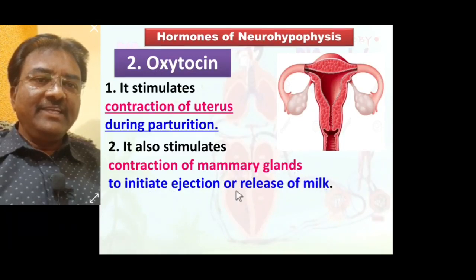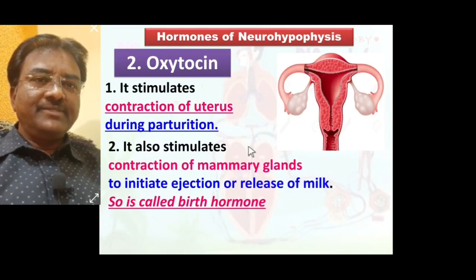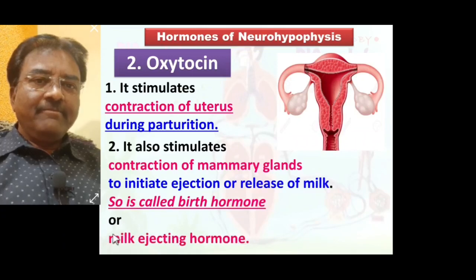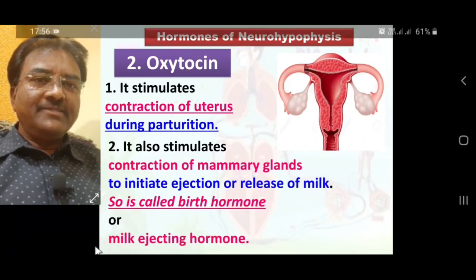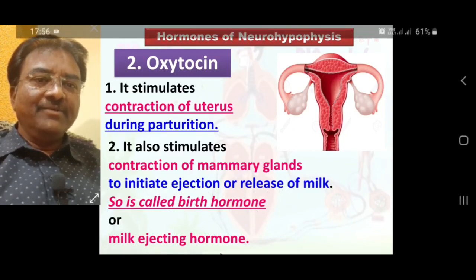So it is called the birth hormone because it is useful during parturition. It is also called the milk ejecting hormone because it stimulates the mammary gland to initiate release of milk.